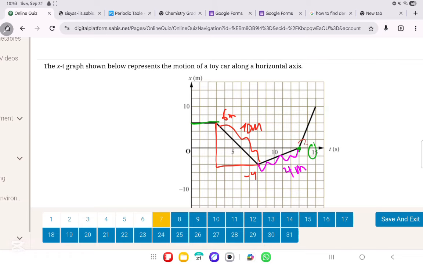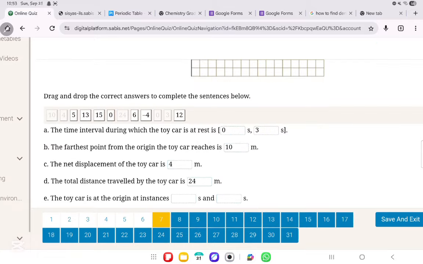And then last but not least, from 0 meters, it travels all the way till 10 meters. So this is 10 meters as well. So what's the total distance traveled? It's 10 plus 4 plus 10, which is in total what? 24 meters. Now, part E.